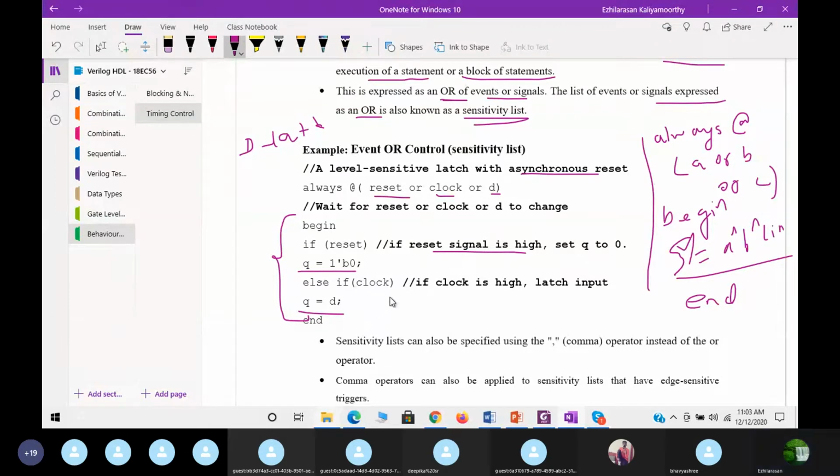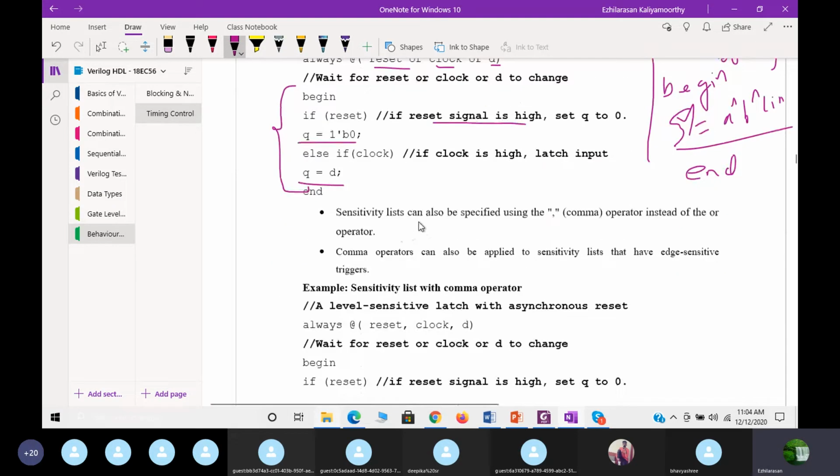If it is synchronous, then what will happen? No need to write here. Even for synchronous latch, we can write the sensitivity list as reset or clock or D. Even you can write for that also. The sensitivity list can also be specified using the comma operator instead of or.